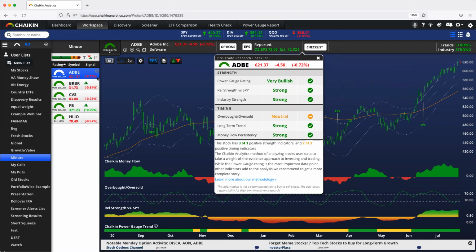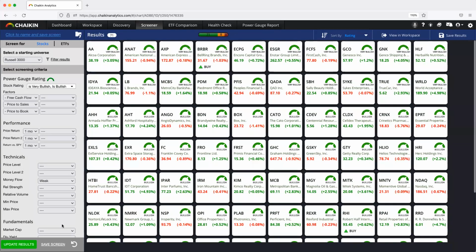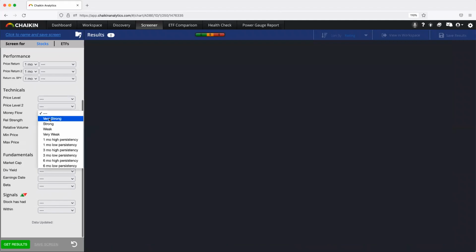Now, you cannot screen for both at the same time. You can screen for strong money flow, right? You can screen for very strong, weak, or persistency. It's one or the other. Some of our preset screens will do persistency and some will just do strong. It makes sense, of course, when you screen for something to not just immediately blindly buy. We screen and then we view those stocks in the workspace and we look at those charts. Make sure you're reading the charts with the help of the checklist, looking for money flow today and money flow persistency over the last few months.